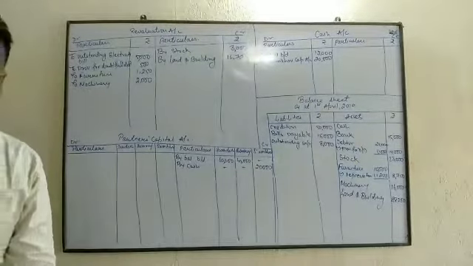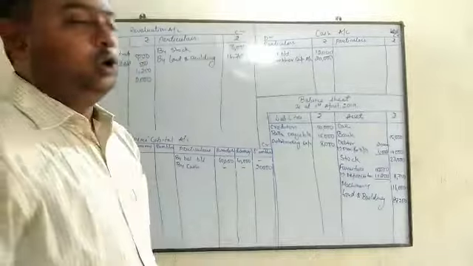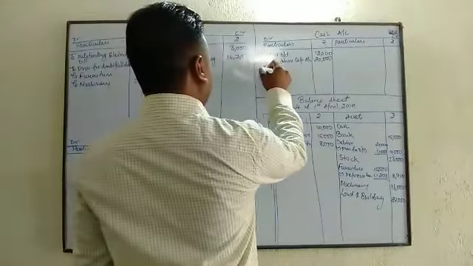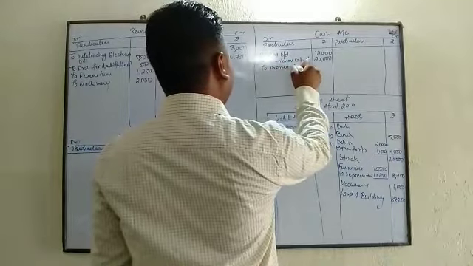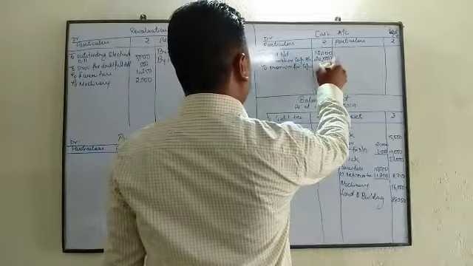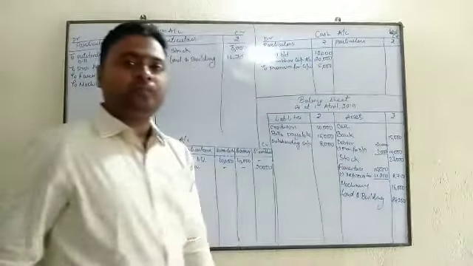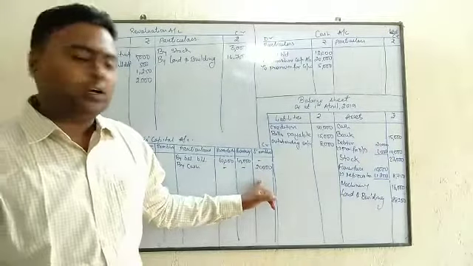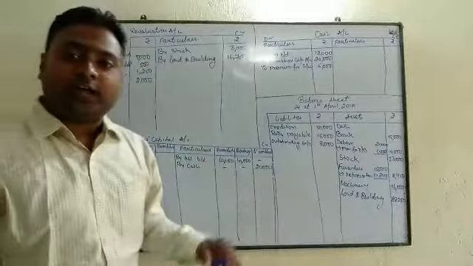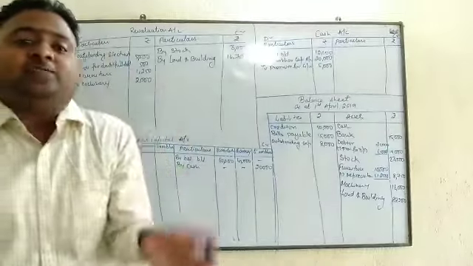He is also bringing 5,000 as goodwill. So goodwill we will write here, premium for goodwill, 5,000. Now beta, since Sambhav will bring 5,000 goodwill, who will get the goodwill? Old partners Swadesh and Swaraj. In which ratio? Sacrificing ratio.